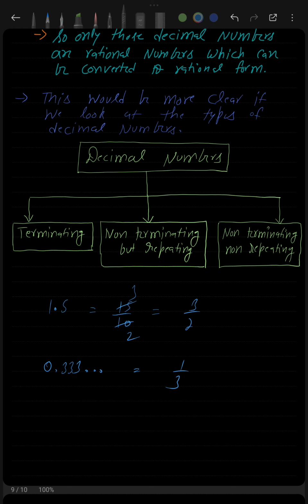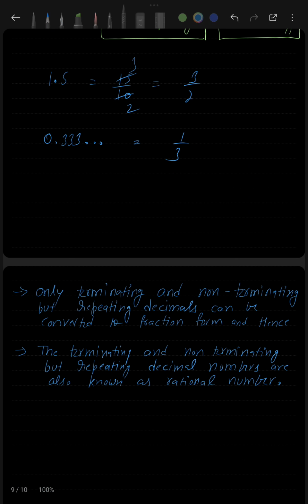But the last one, non-terminating non-repeating decimal form, there is no way we can convert to p by q form, and that is why these two are rational: when we have a terminating decimal, and when we have a non-terminating but repeating decimal, we say that both of those numbers are rational numbers. But when we have non-terminating non-repeating decimal form, we do not say that it is a rational number. In fact, this is not a rational number.